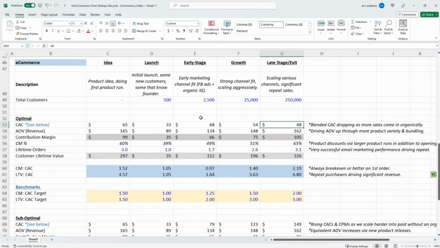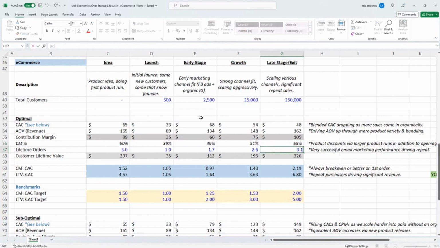So now the business is getting to the late stage. So now we've got 250,000 orders coming in, and our CAC is $48. So our blended CAC is dropping as more and more sales come in organically. Our AOV is up to 162. So we've launched more and more products, and we're offering more deals for bundling. So we've been able to drive the average order value up. Contribution margin goes up to 65%. So let's say now we're doing much larger product runs. We've fixed our supply chain, so we're able to actually drive a lot more profit out of each order.